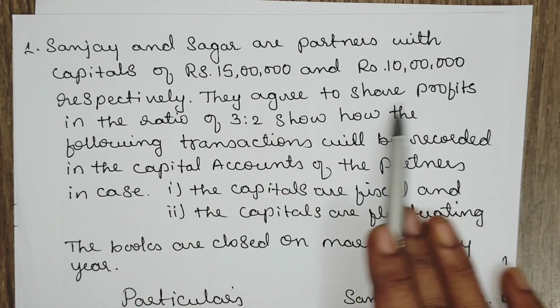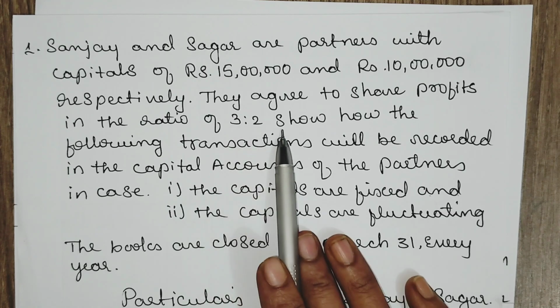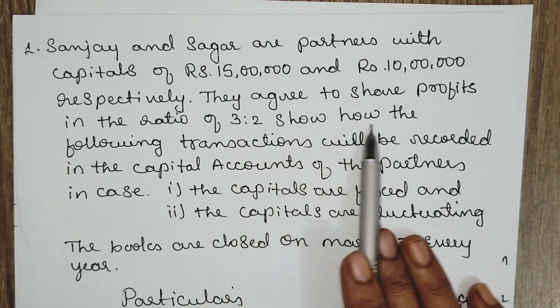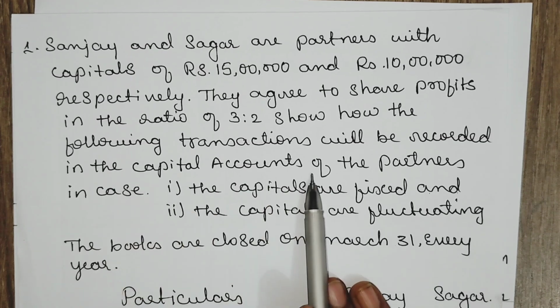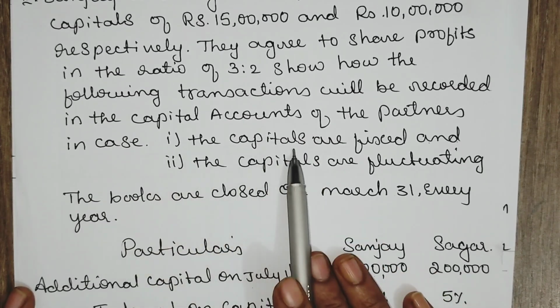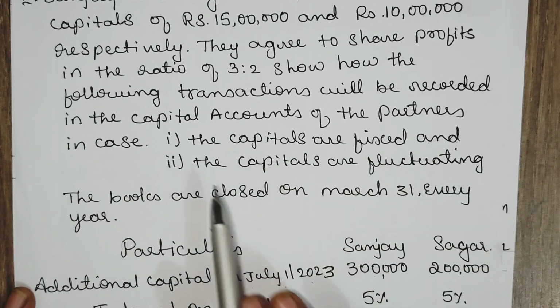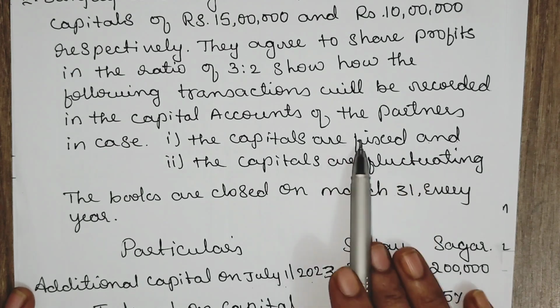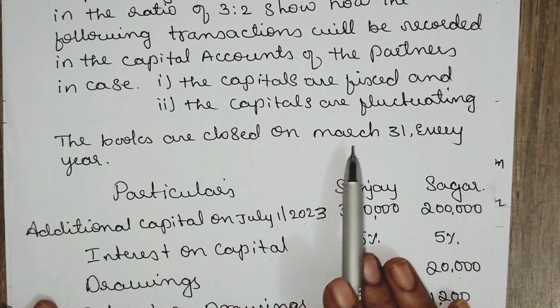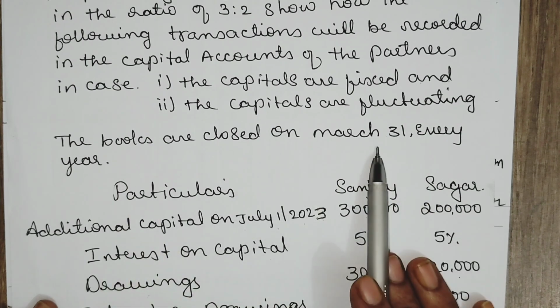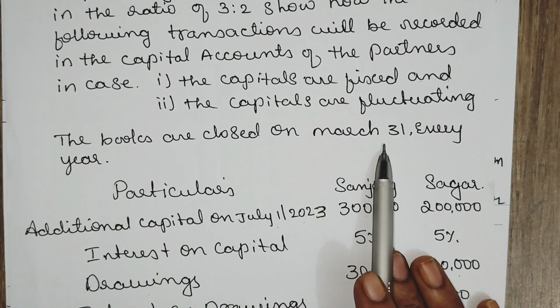They agree to share the profit in the ratio of 3:2. Show how the following transactions will be recorded in the capital account of the partners in case the capitals are fixed and the capitals are fluctuating. So both the methods we need to show. The books are closed on March 31st every year, the closing of the books of accounts on 31st March.